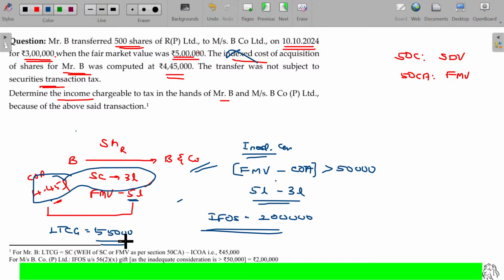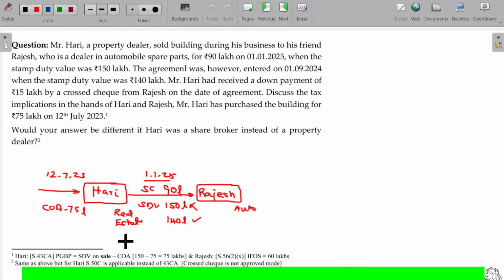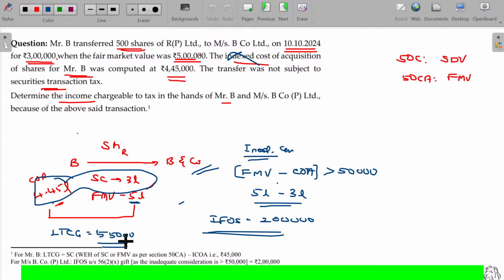So in order to avoid manipulations while transferring, you have to genuinely transfer at the fair market value, and the buyer should also genuinely purchase at this value. If it is not so, it's a manipulation. Is that clear? Hope now you'll be able to understand. So the earlier one is all about 50C as well as 43CA. This one is all about 50CA provisions. Clear?